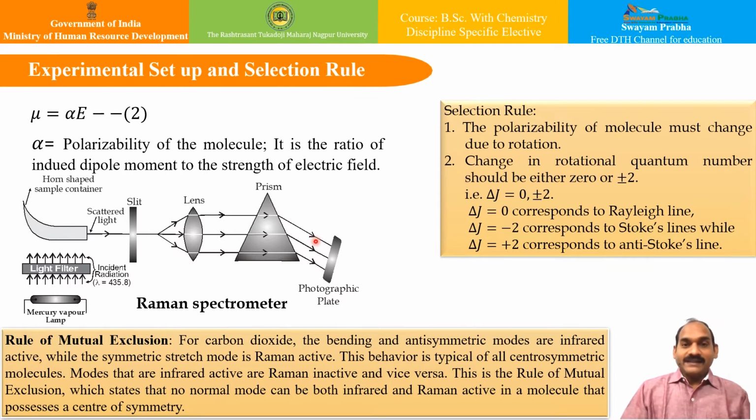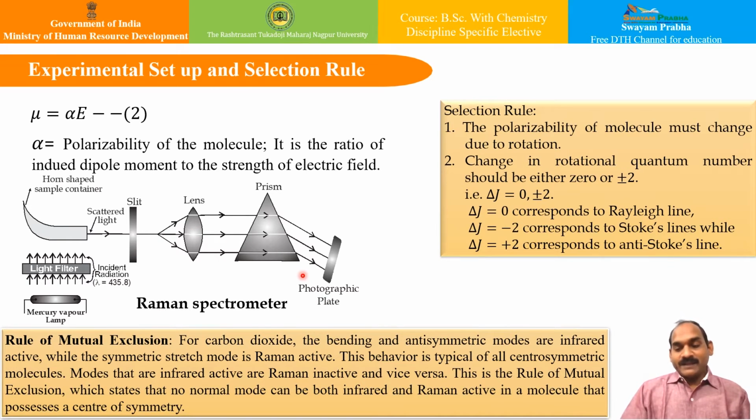A molecule scatters light because it is polarizable, and when a molecule is placed in an electric field, the induced dipole moment is given by this equation: mu is equal to alpha E. What is this alpha? This alpha is the polarizability of the molecule. It is the ratio of induced dipole moment to the strength of the electric field. And this is the experimental setup of the Raman spectrometer.